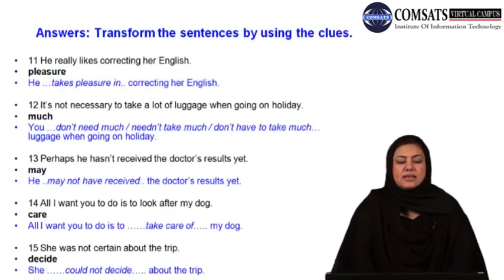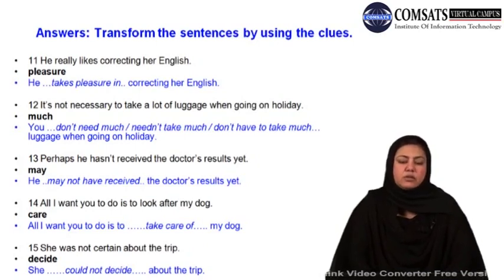So here is the next slide that provides answers to this set of 5 sentences with the transformation done for you. Number 11 was, "He really likes correcting her English." And the word clue was "pleasure." So, "He takes pleasure in correcting her English." And you can see that the meaning is retained in the transformed sentence.